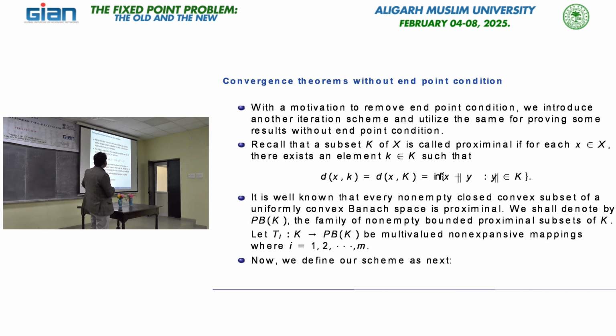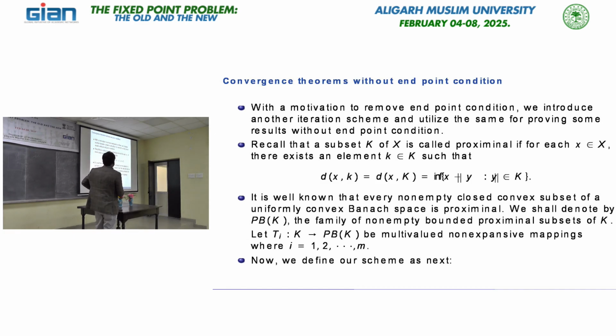A subset K of X is called proximal if for each x in X there exists an element small k in K such that the distance between x and k is the same as the distance between x and the whole set K. This is called the proximal distance. If we take R 2, then this becomes the minimum distance, that is the perpendicular distance to a circle or other sets, if we think geometrically.